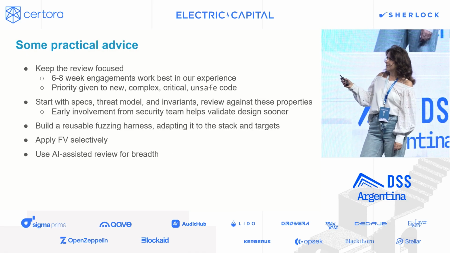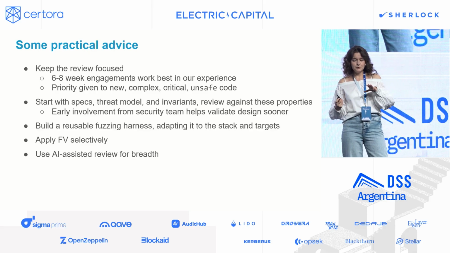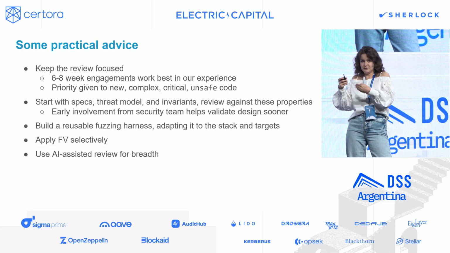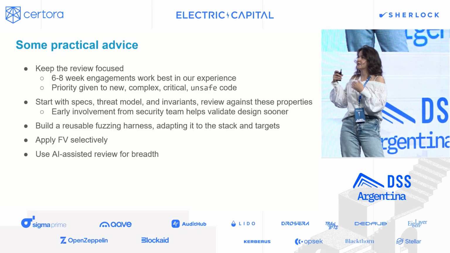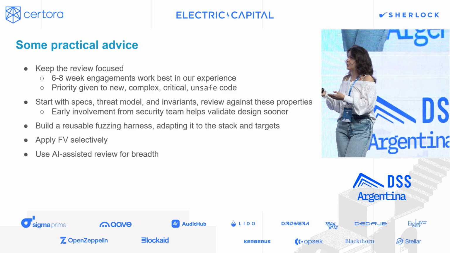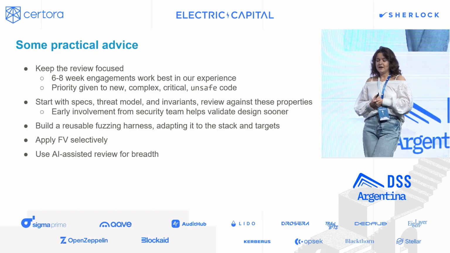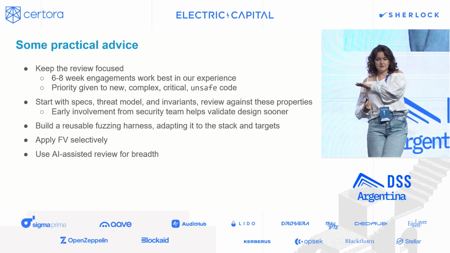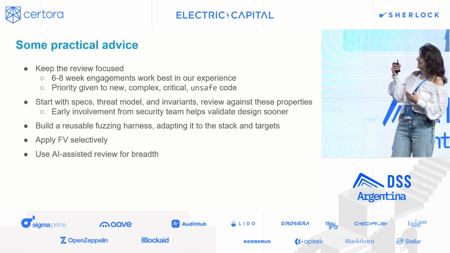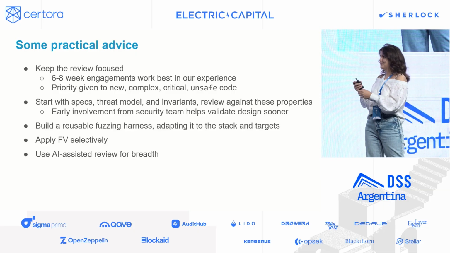So I would like to wrap this up with some practical advice based on our experience at RV. What works for us best is shorter engagements, or a sequence of shorter engagements, because as I've mentioned, it helps auditors stay focused. It allows some leeway for the protocol developers to actually fix issues in between, with priority in the shorter audits given to complex, critical, new, important, unsafe code. So something that is very important for a human being to look at.